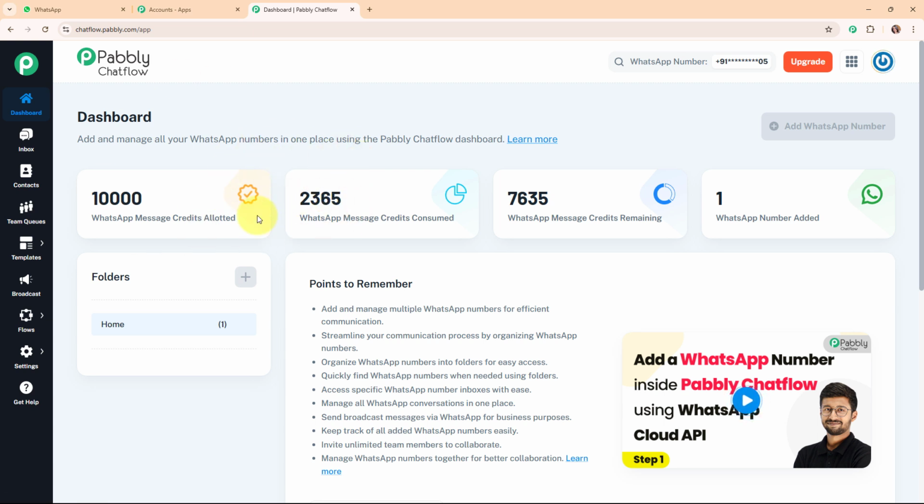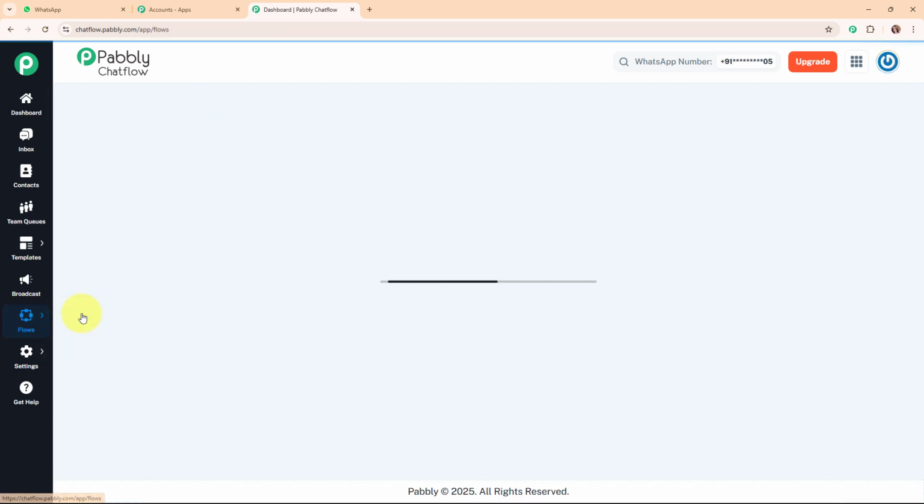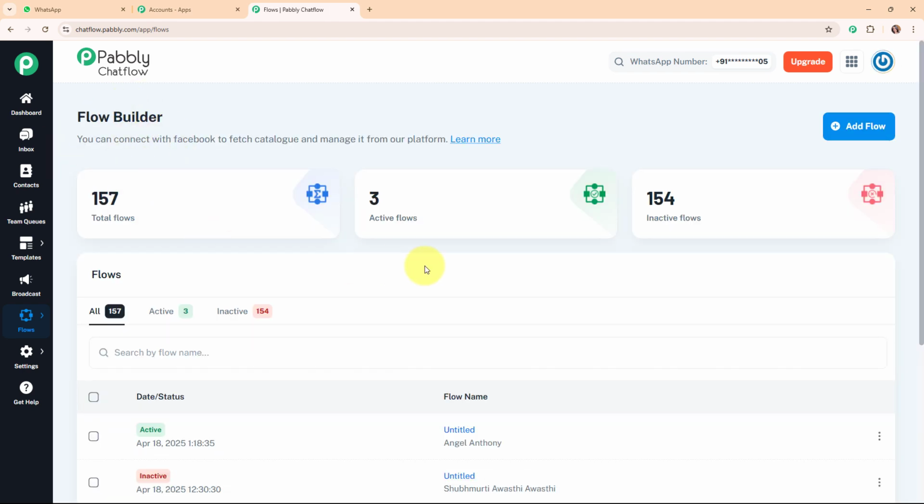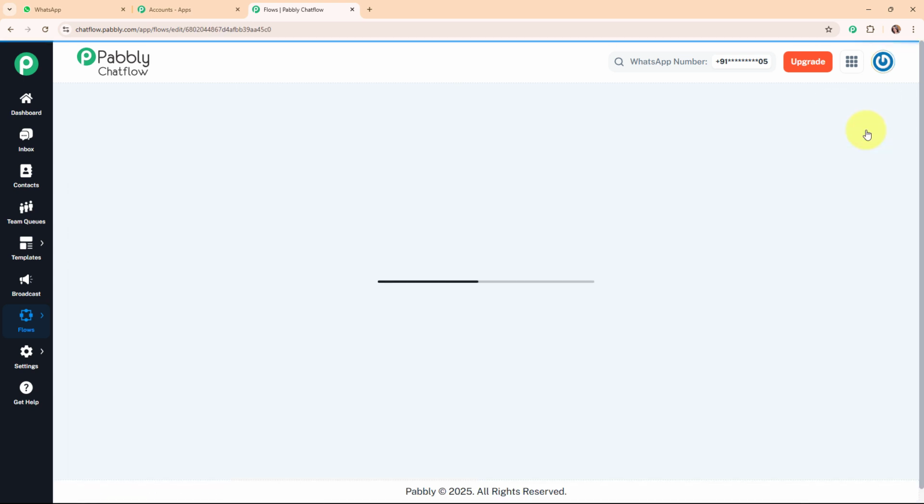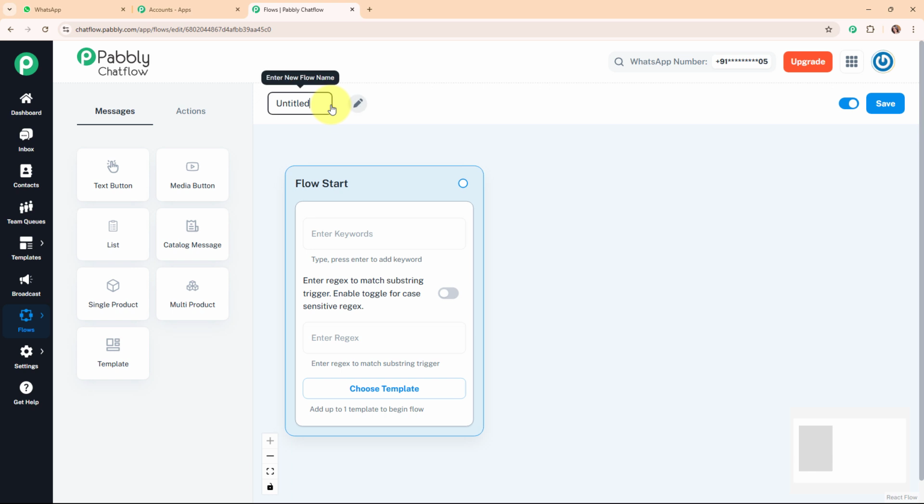And now to build a new WhatsApp chatbot, I'm going to access the flows over here. Under this flow builder you can see all the existing flows that I've created using Pabbly Chat Flow till now. So now to build a new WhatsApp chatbot, I'm going to create a new flow over here. For that I'm going to click on this add a flow button given on the top right corner. And now firstly I'm going to give a name to my flow, that is travel agency.